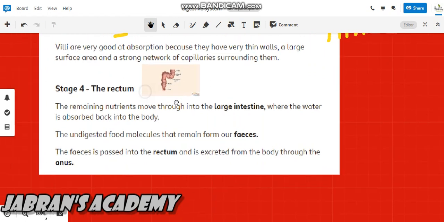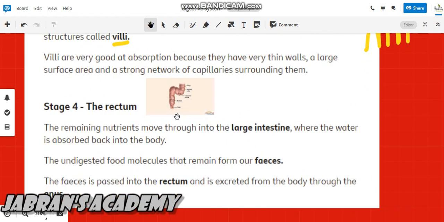Now, what is the rectum? The last part. The remaining material moves into the large intestine, where the water is absorbed. So absorption of nutrients doesn't occur in the large intestine, but absorption of water does. The undigested food molecules that remain form our feces.